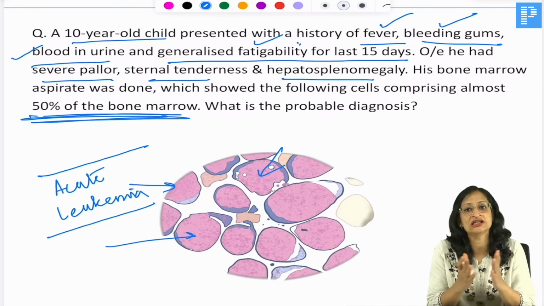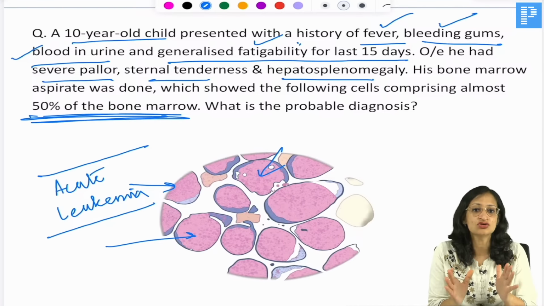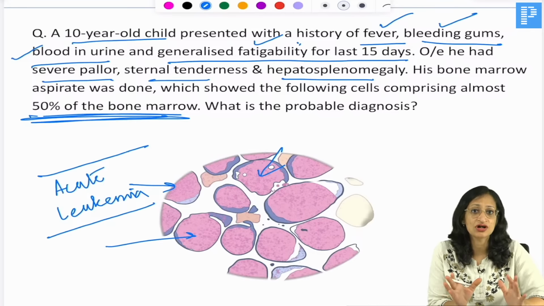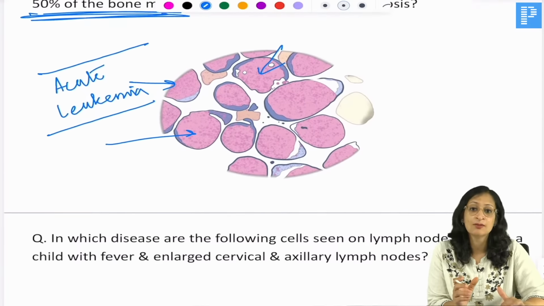I am not going into the details of the types of leukemia and all, that must be discussed in pathology. So, this is a typical case scenario where we are going to suspect a diagnosis of acute leukemia. And of course, ALL is more common in children as compared to AML. B-cell ALL is more common than T-cell ALL in children.